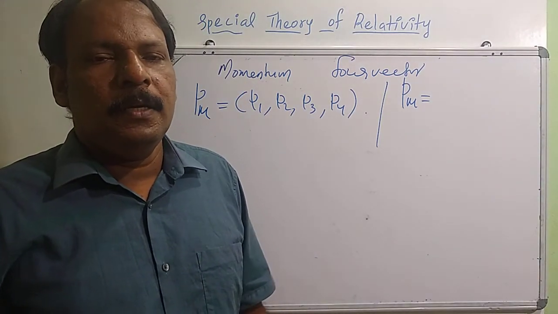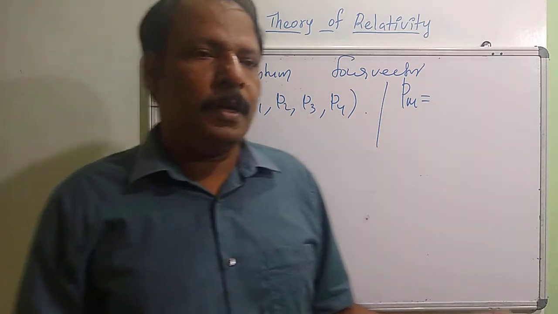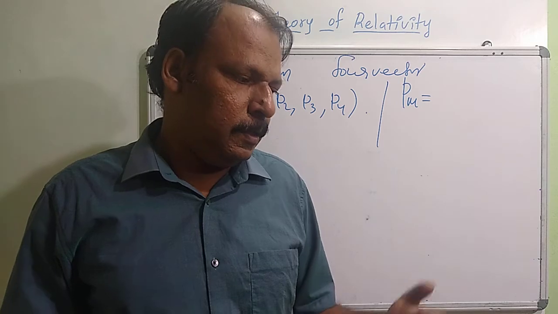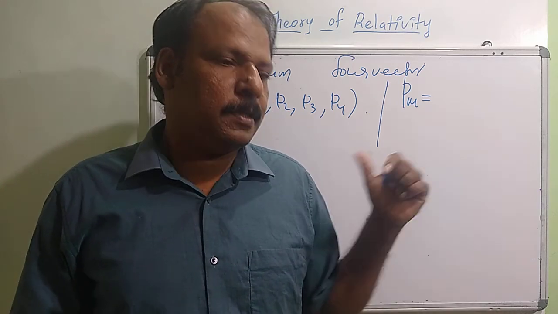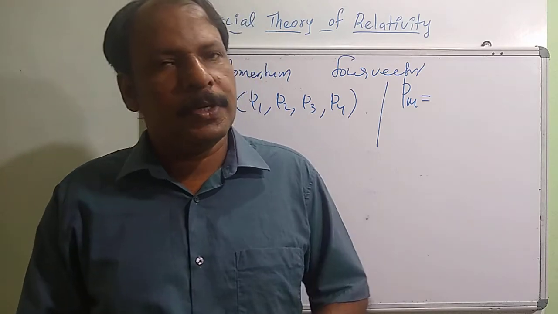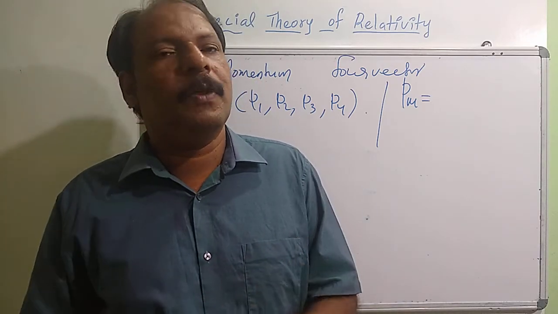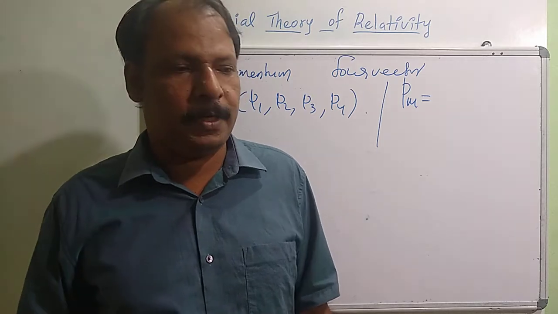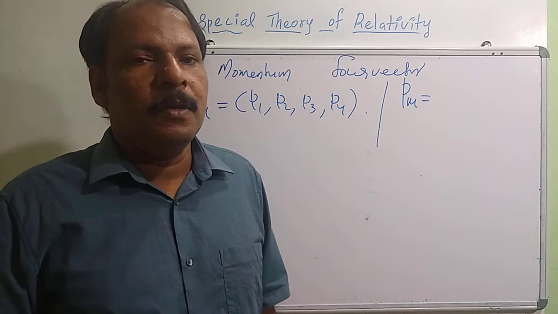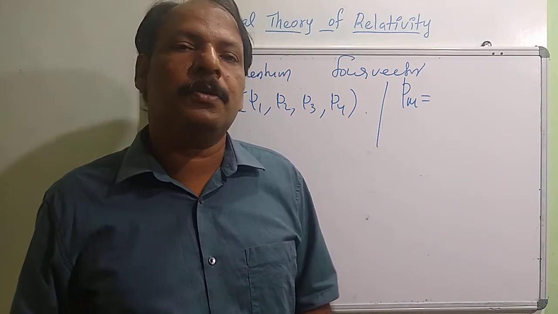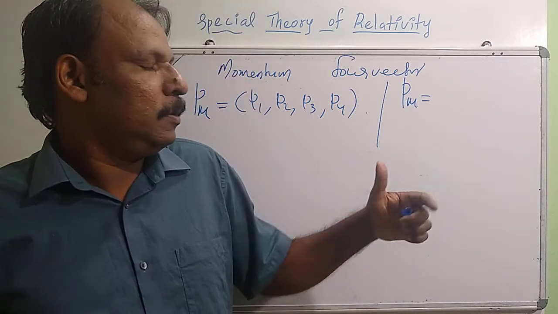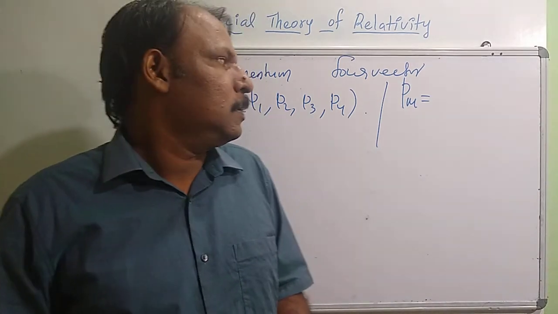Velocity is actually not transforming like the position four-vector. It is not obeying the Lorentz transformation equation. But the components of the four-velocity do transform like the Lorentz transformation.